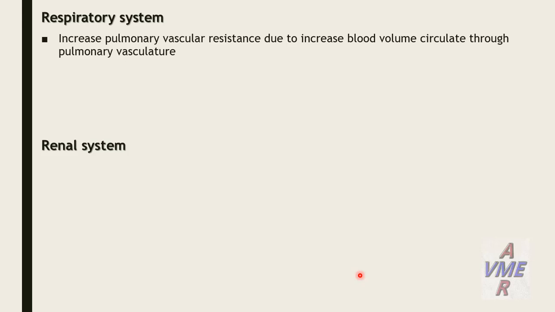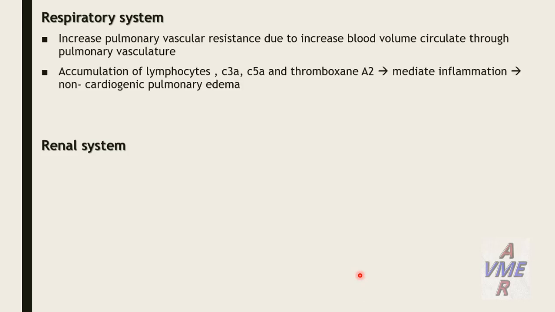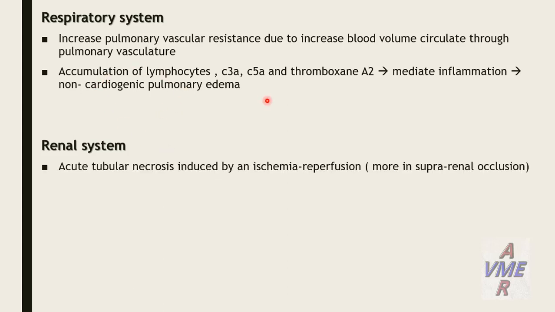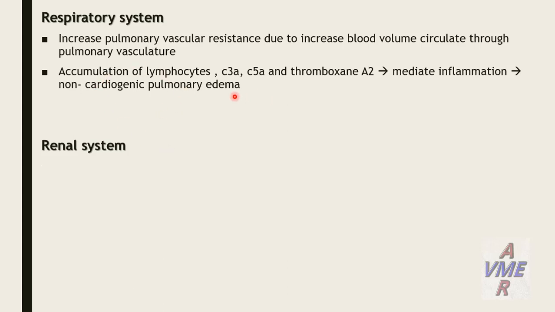The effect on the respiratory system: increased pulmonary vascular resistance due to increased blood volume circulating through the pulmonary vasculature, and accumulation of lymphocytes and complement C3a, C5a, and thromboxane A2, which mediate inflammation, causing non-cardiogenic pulmonary edema. So the main effect of acute aortic occlusion or thrombosis is what is called non-cardiogenic pulmonary edema, mainly mediated by increased pulmonary vascular resistance, lymphocytes, complement, and substances which mediate inflammation.